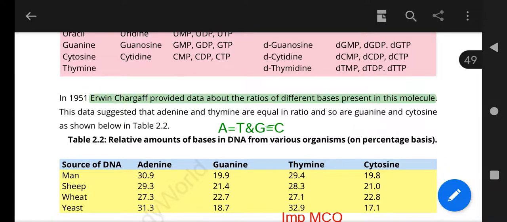Erwin Chargaff provided the data that adenine in the cell is equal to thymine if it is DNA, and if it is RNA, adenine is equal to uracil, and guanine is equal to cytosine. Erwin Chargaff provided this data.